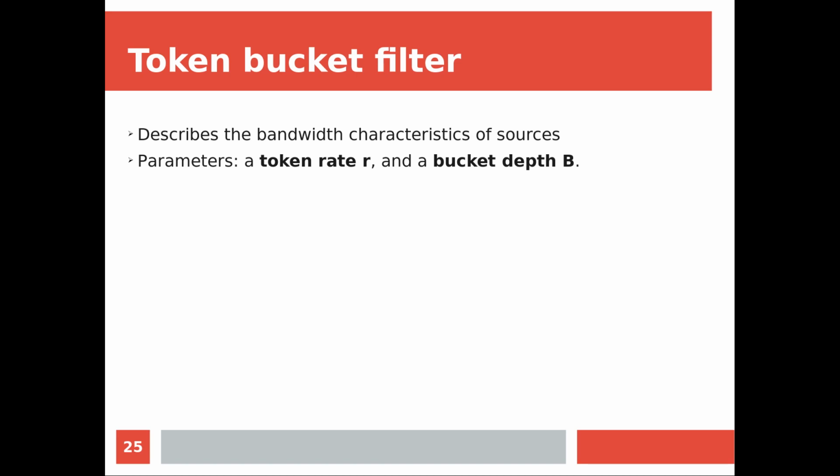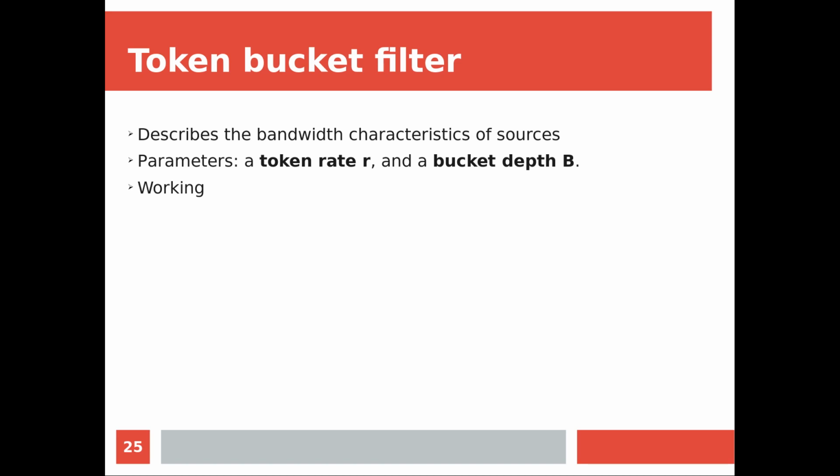Now you have to restrict the maximum number of tokens that you can generate, the upper bound, and that is done by means of the bucket depth, say B bytes. That means for every byte we need a token to deliver, right? So B bytes means a maximum of B tokens can be generated, for sending a burst of B bytes.